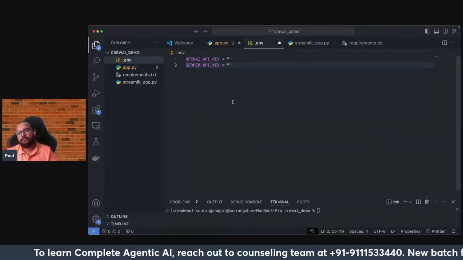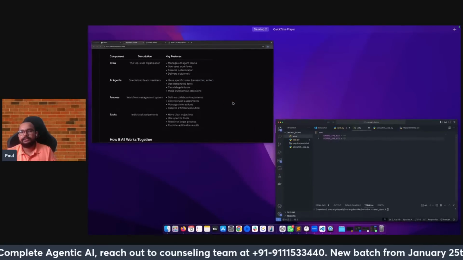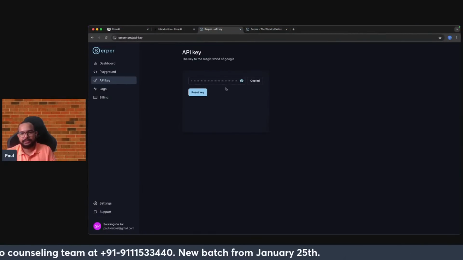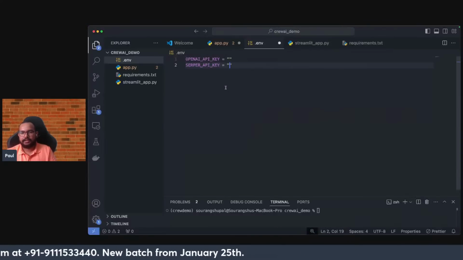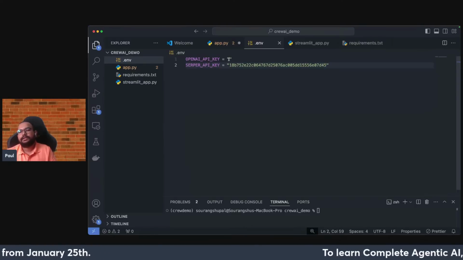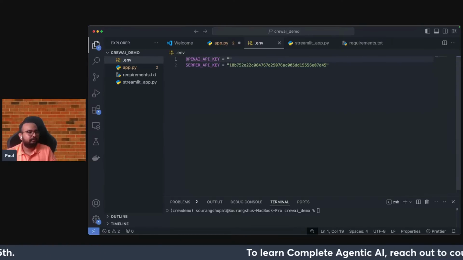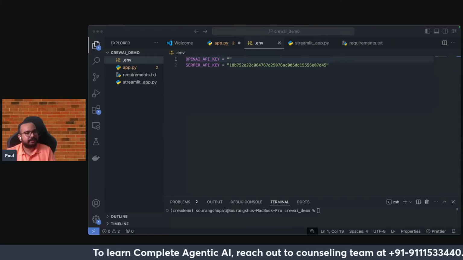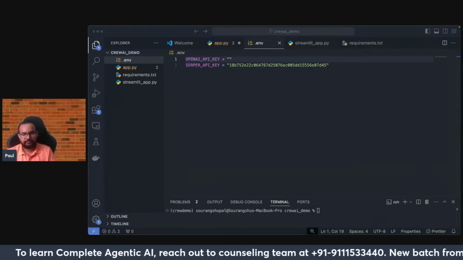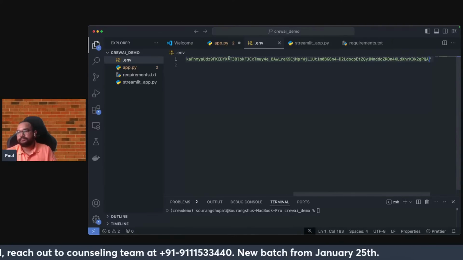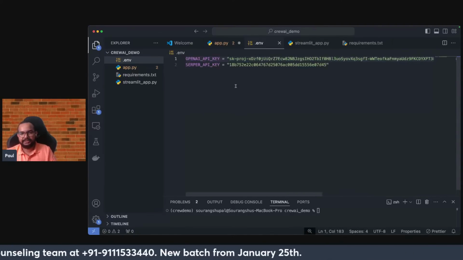So now with respect to the APIs, directly from here I can just copy this key and paste it here for Serper. And then comes the OpenAI one. For me, I think the key is already there, so I will just take my key and paste it here. So both the keys I have just pasted.